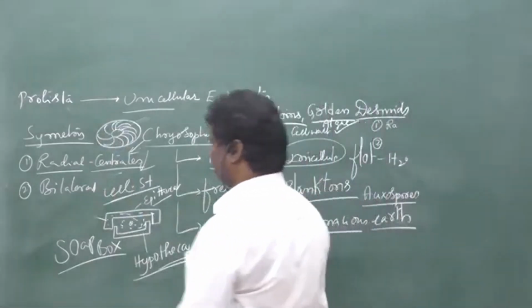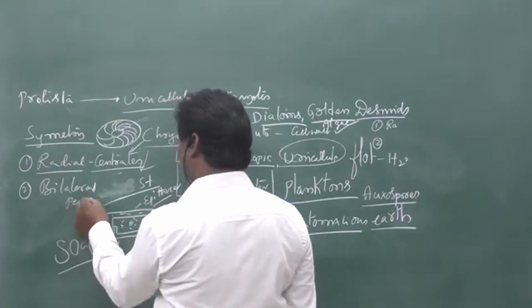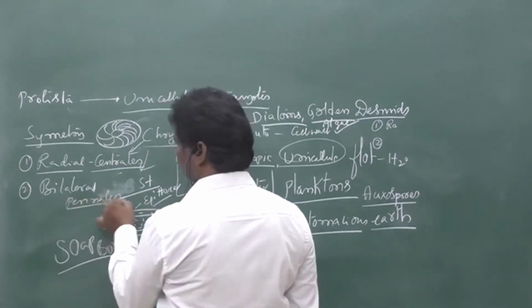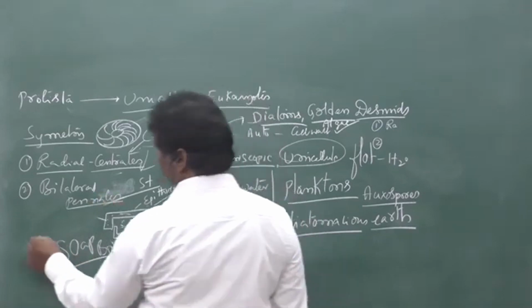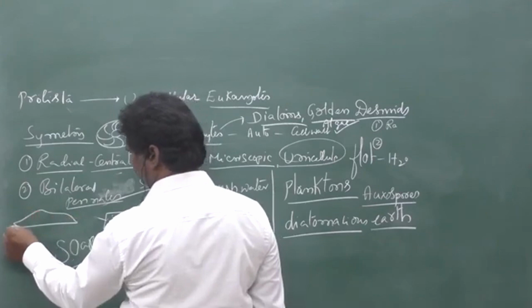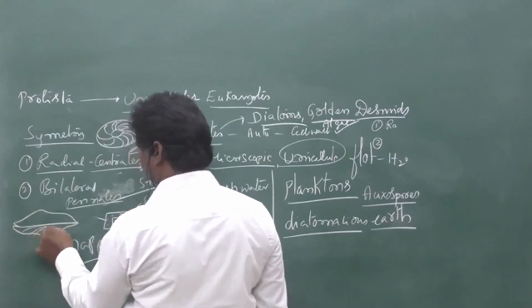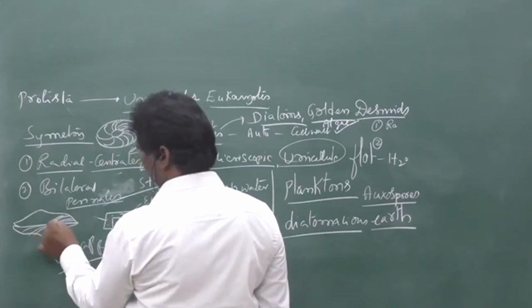And another one is the pennales, with bilateral symmetry. In this one, the silica crystals, or epitheca and hypotheca, are arranged just in this way.